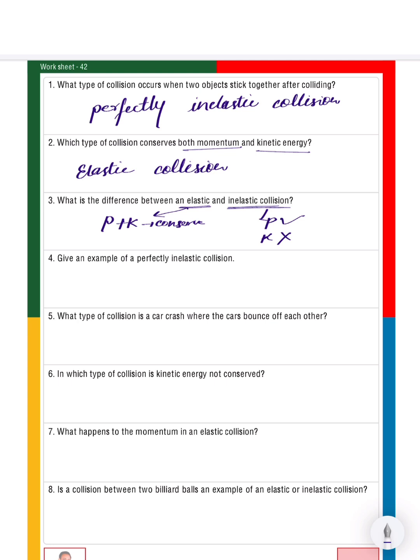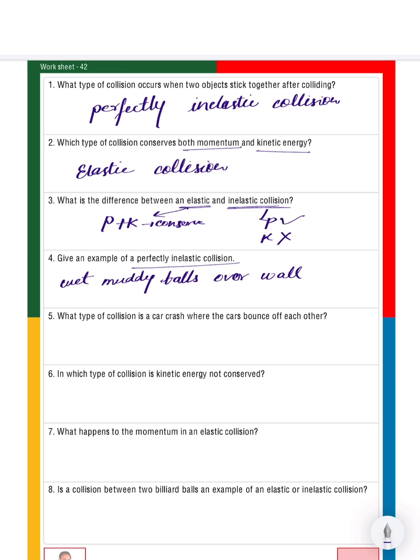Fourth question. Example of perfectly inelastic collision. Wet muddy balls. If we are throwing wet muddy balls over the wall, they will stick to the wall, and hence it becomes a perfectly inelastic collision.